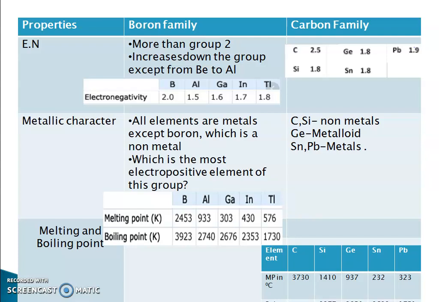Coming to aluminum, they have cubic close packed structure. So they have relatively low melting point and boiling point compared to boron. You can see it in table. Here, important point is gallium. Gallium has melting point of 303 Kelvin or 30 degrees Celsius. But boiling point is very high. It is around 2300 degrees Celsius. There is a big difference between melting point and boiling point. During this region, gallium exists as a liquid.